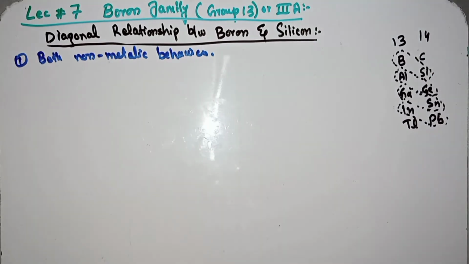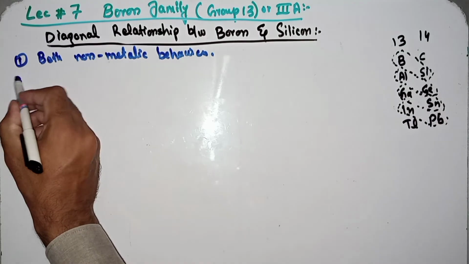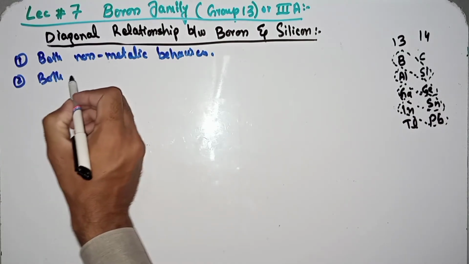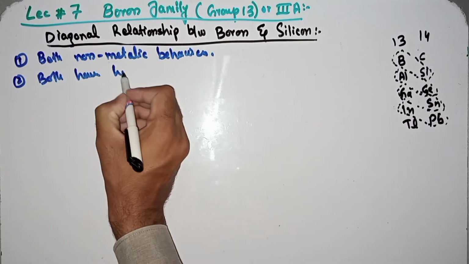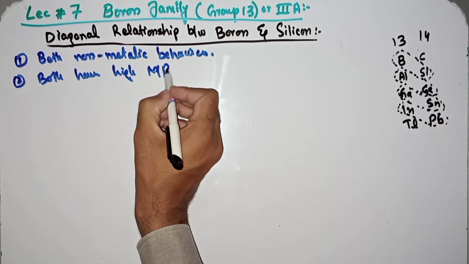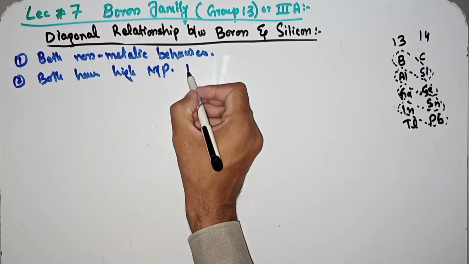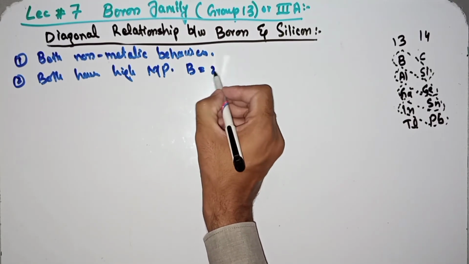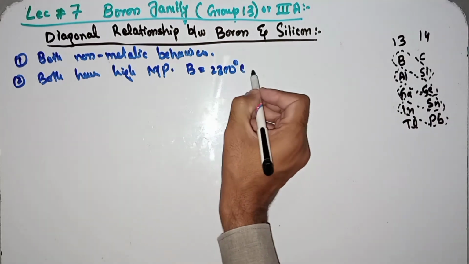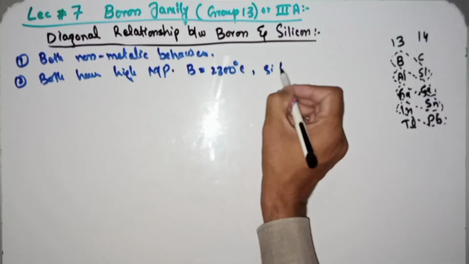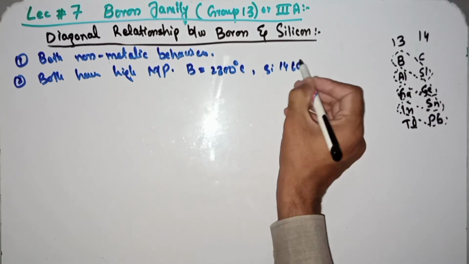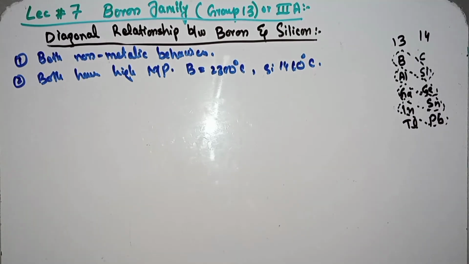Both have high melting points. Boron has a melting point of 2300 degrees centigrade, while silicon has 1410 degrees centigrade. So both have very high melting points.